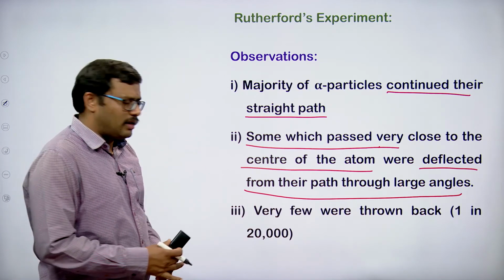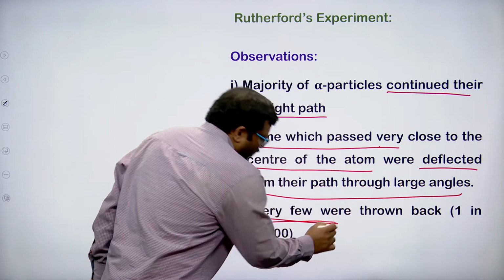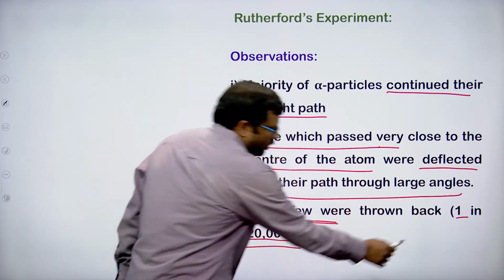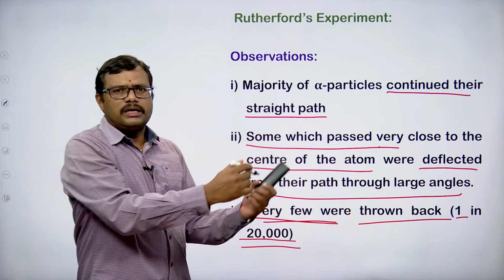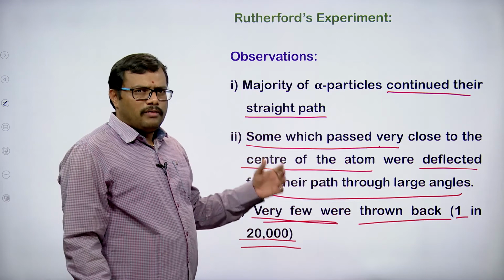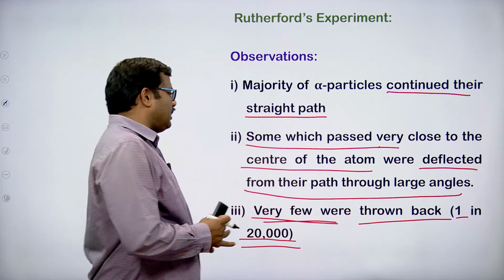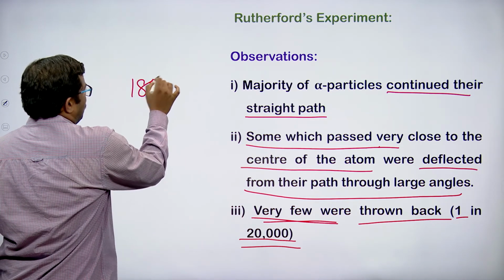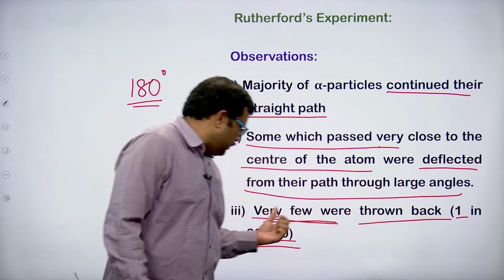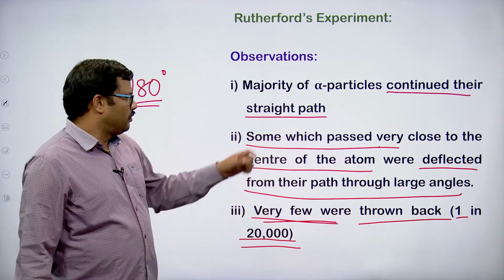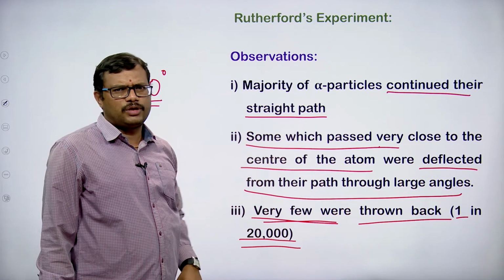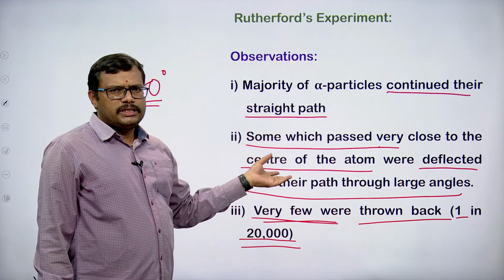And one more point we can observe, very few, that means 1 in 20,000 alpha particles, are thrown back. Thrown back means it rebounds, it came back. I mean to say that a 180 degree deflection took place, for one particle in 20,000. So, these are the observations made, which we can clearly see from the experiment we have just seen.